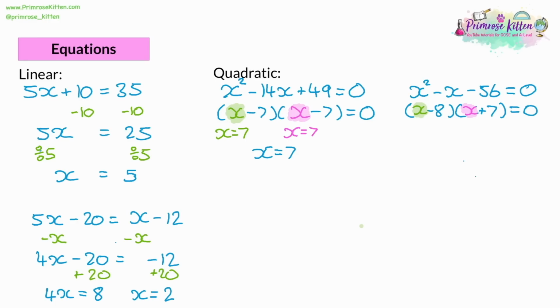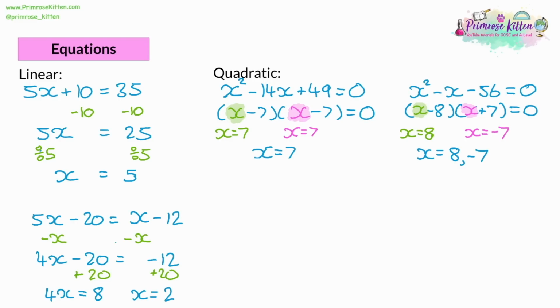Well, for the first bracket, x would have to be 8, because then you get 8 take away 8 is 0. But for the second bracket, x would have to be equal to negative 7, because negative 7 plus 7 is 0. So we have two possible answers. So which one do we choose? Well, actually, all you need to do is say that x is equal to both of them. It's equal to 8 and it's equal to negative 7. The only time you have to choose between the two is if this was part of a practical question and a negative value would be impossible if the context is some kind of real-life problem.